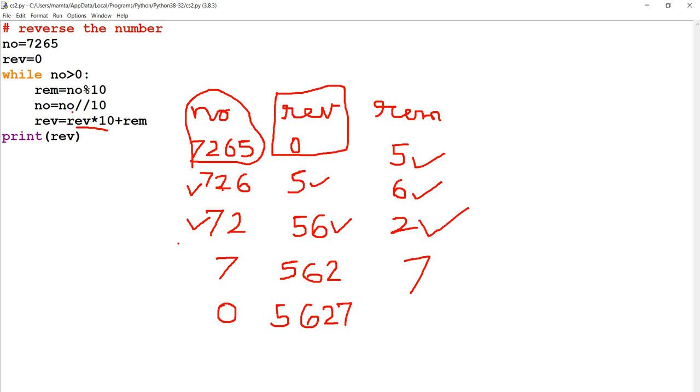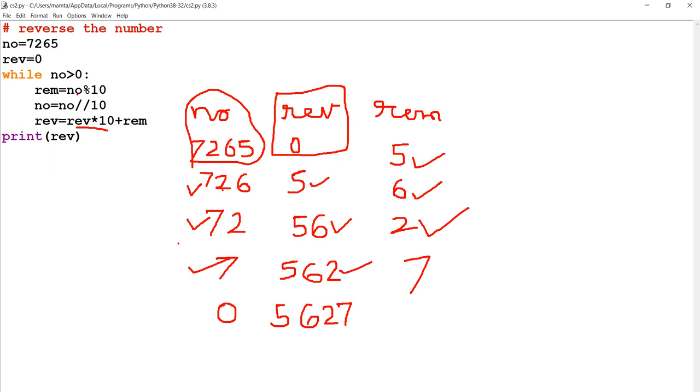Now again number floor division 10. So 72 floor division 10, it will turn to 7. So number turned to 7. Then REV into 10. REV is already having 56. 56 into 10, 560. And the current remainder 2. So it will be 562.